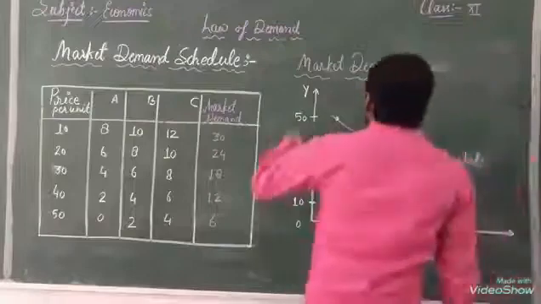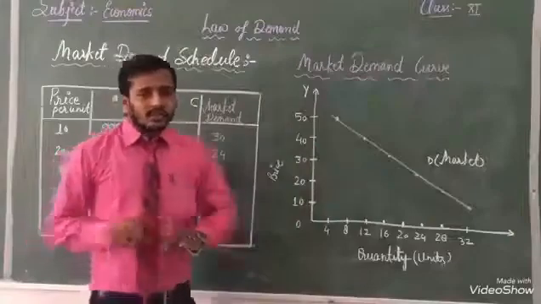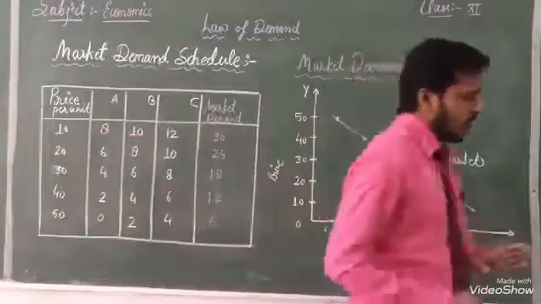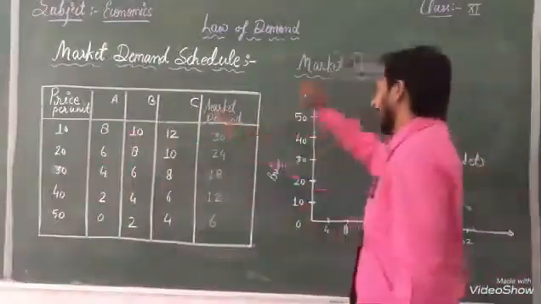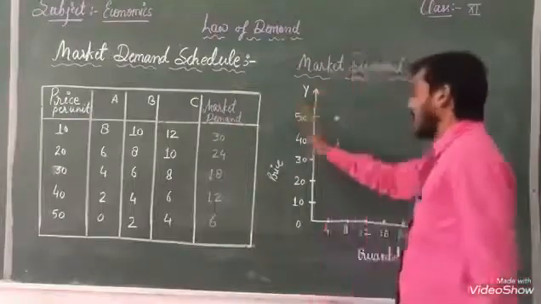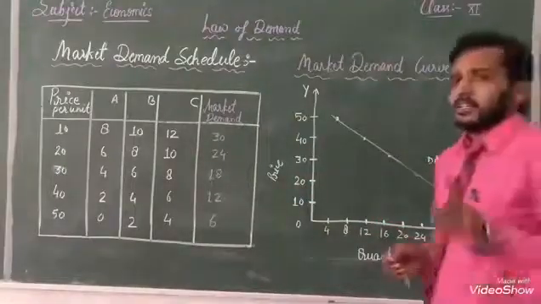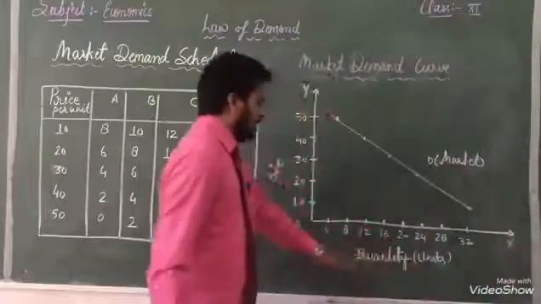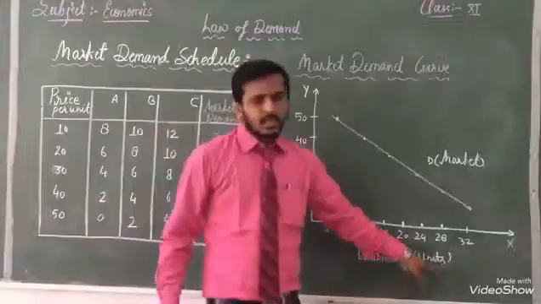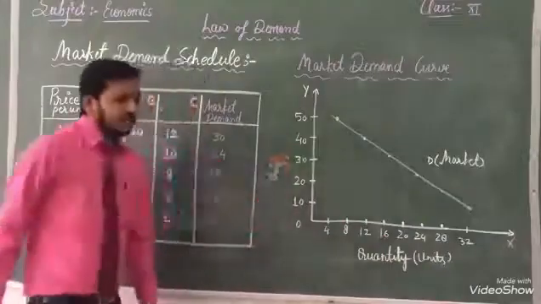So here is the market demand curve. Students, we know that up to class 10th you had made graphs. This one is a curve. With the help of this table we will make this activity. Listen, here is the y-axis and that one is the x-axis. On the x-axis I have written quantity of units, and the y-axis will be noted as price.